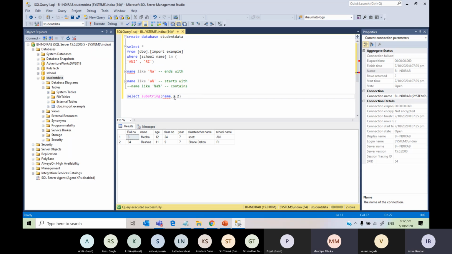You have to pass 3 arguments, 1, 2 and 3, because you need to specify the length as well, not like left and right.